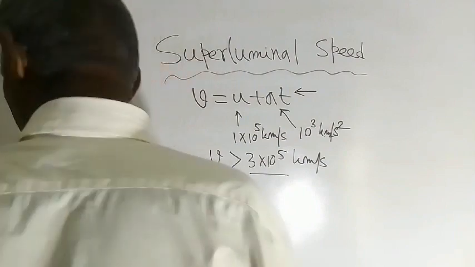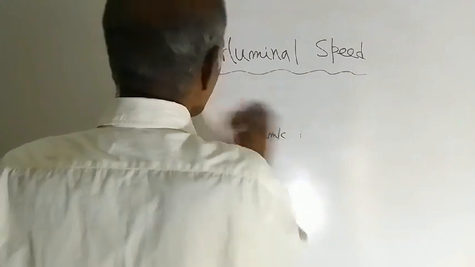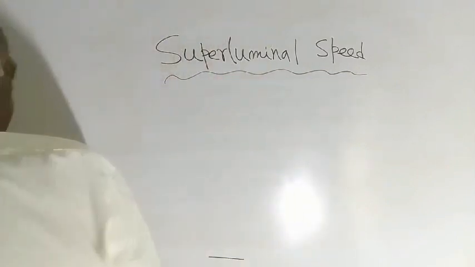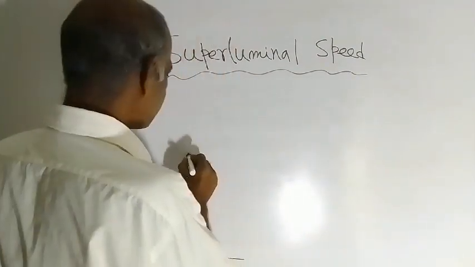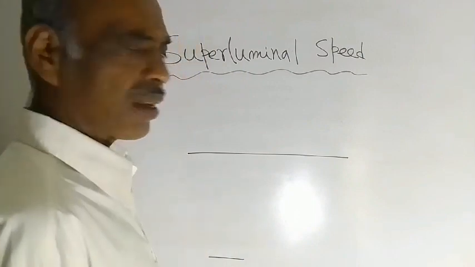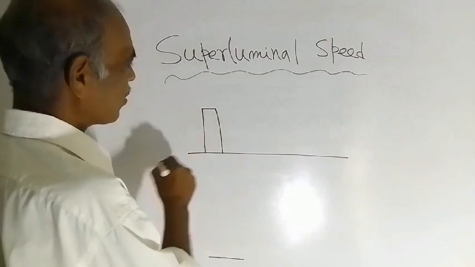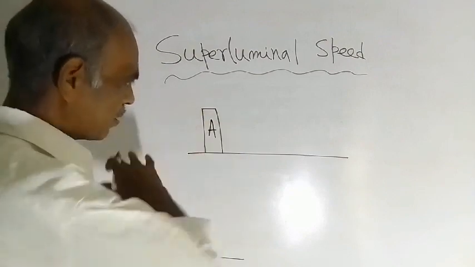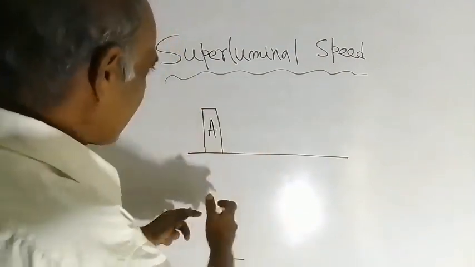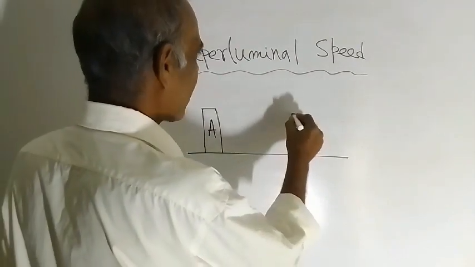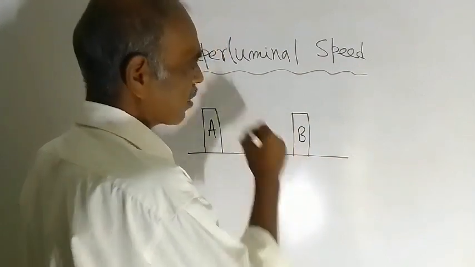To investigate that theoretically, we have to do one thought experiment. Say this is horizontal ground. Here there is one man, A, standing at this position. Here there is another man, B, standing somewhere here.